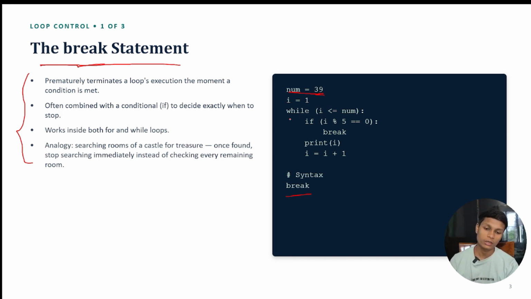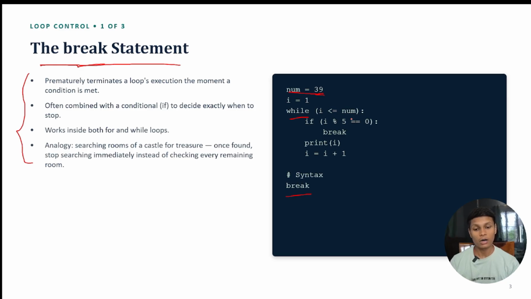Here we are going with a while loop: while i is less than or equal to num, meaning that when i is less than or equal to num, our while loop will work. After that it will automatically break.